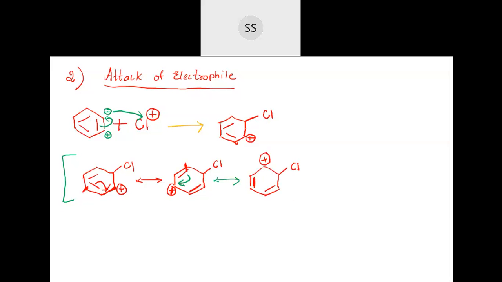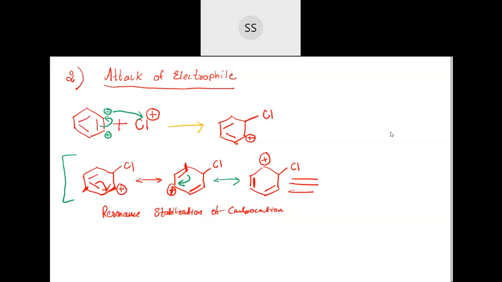Means immediately when a carbon becomes positively charged, in that benzene there is shifting of these electrons, which we call resonance stabilization. So this is resonance stabilization of a carbocation, carbon with positive charge. So carbocation, you can write arenium also. Arenes with positive charge will be called arenium. So this is the resonance structure. You can write this resonance structure as all the three structures, or you can combine them together and write.